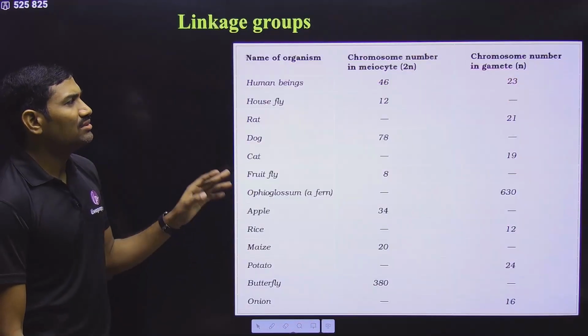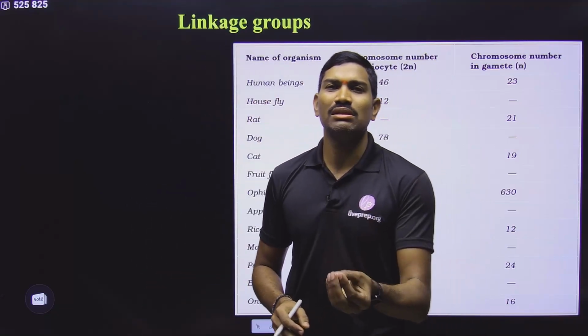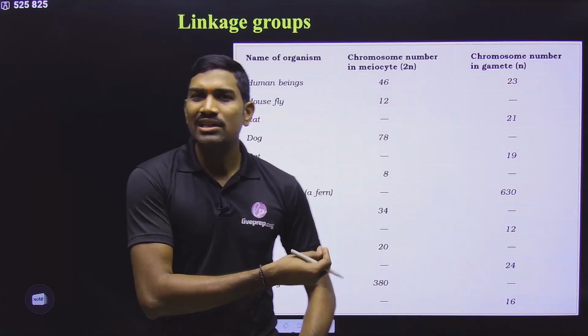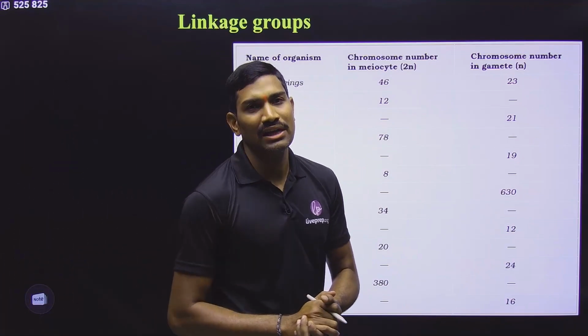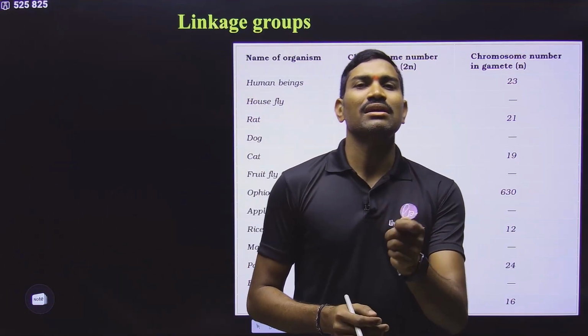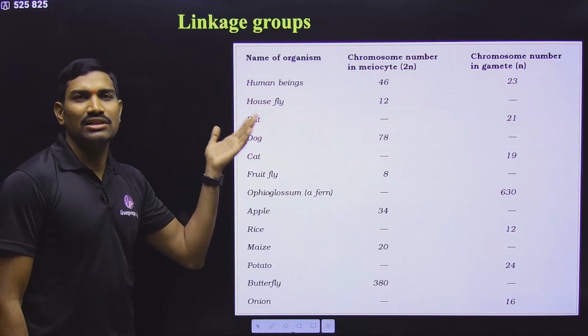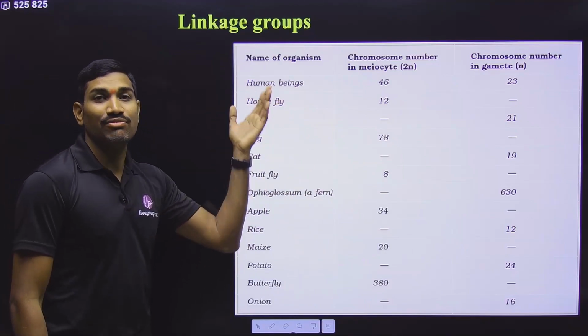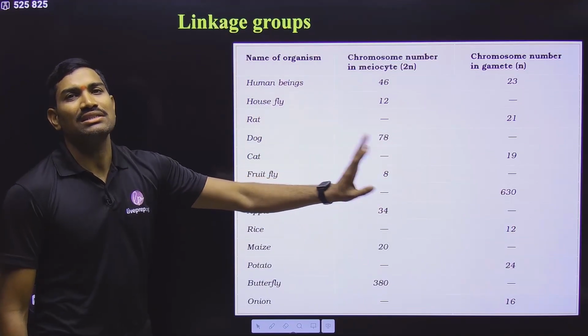Not only this, we can easily grow these particular insects in the laboratory using a simple synthetic medium, and in this particular insect there are various types of features that we can observe with the help of a simple magnifying lens. So that's why the scientist T.H. Morgan, who is called the father of experimental genetics, selected this particular organism for his experiments.